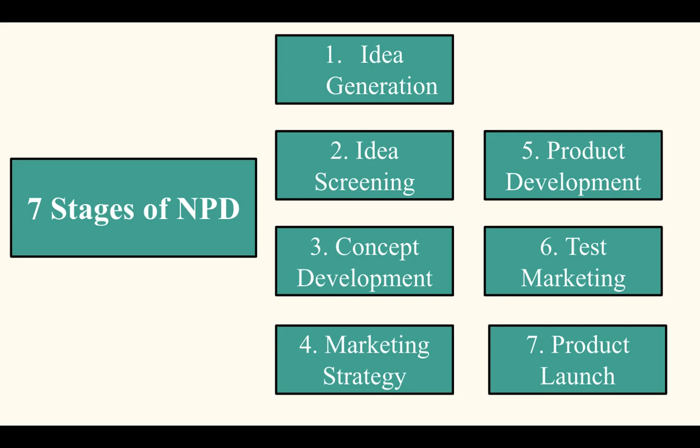When it comes to new product development, each journey to a finished product is different. Although the product development process can vary from company to company, it's possible to break it down into these seven main stages. So we'll go through each of these stages one by one.